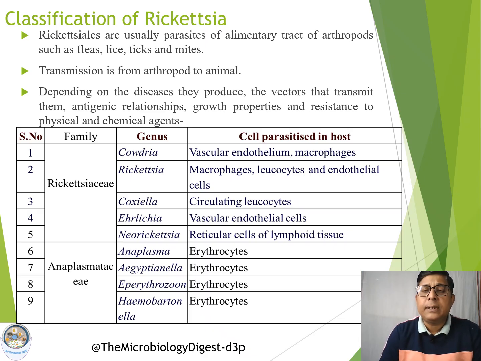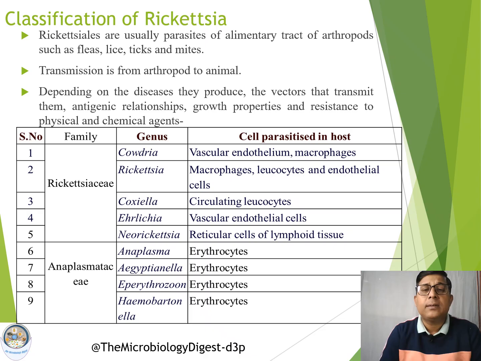Each and every organism under the Rickettsiaceae as well as the Anaplasmataceae family parasitizes a specific cell type in the host. For example, Cowdria mostly targets the vascular endothelium as well as the macrophages. Then Rickettsia, macrophages, leukocytes, and endothelial cells. Coxiella, mostly the circulating lymphocytes.